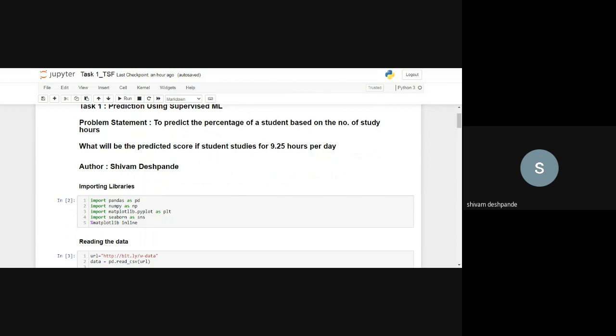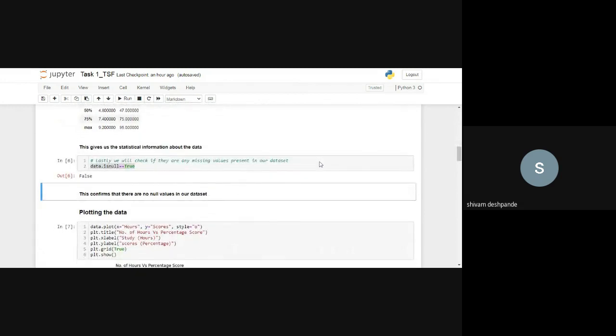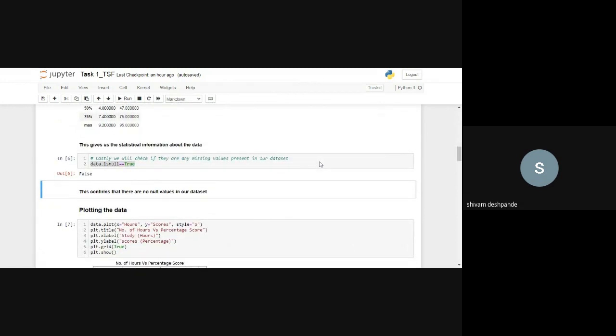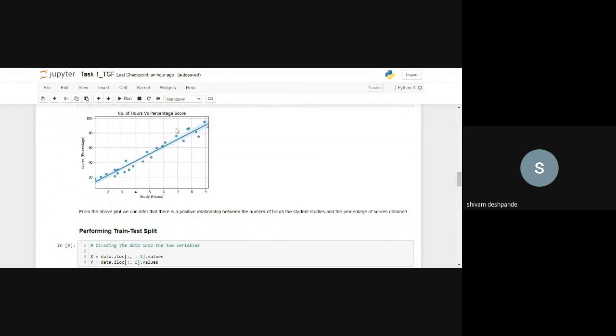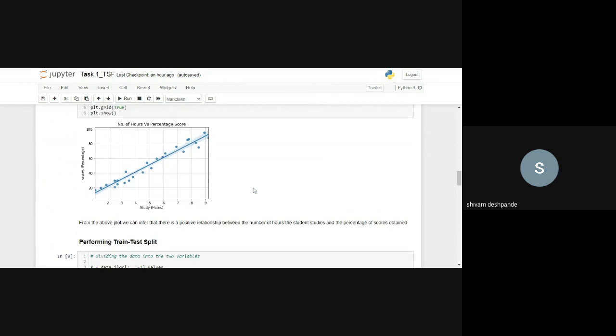Our independent variable here is going to be the study hours, and our dependent variable is going to be the score that he is obtaining. The regression analysis basically involves graphing a line over a set of points that most closely fits the overall shape of the data. You can see here, this is the best fit line, which we also call the regression line.